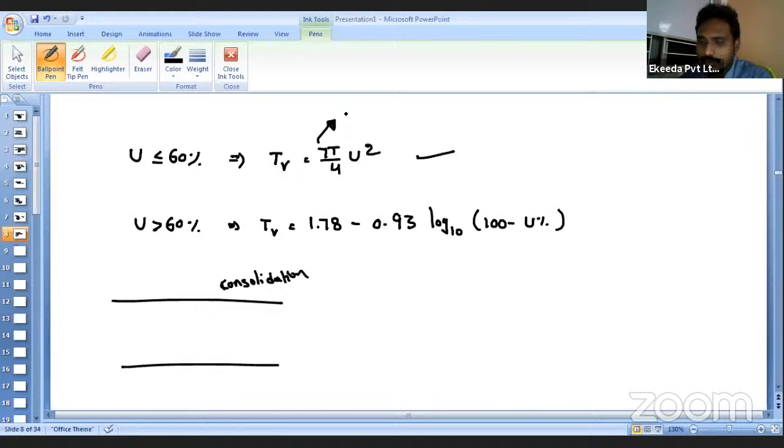Imagine you are going to find the cross-sectional area of the circle. What formula will you use if you know the diameter? Pi by 4 into d square. So what does that pi represent? Does it represent 180? No, right?